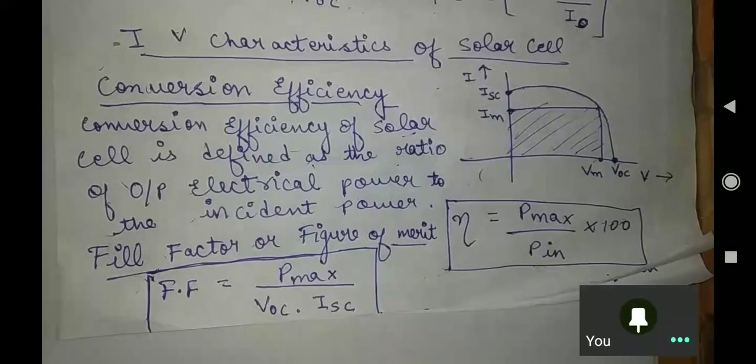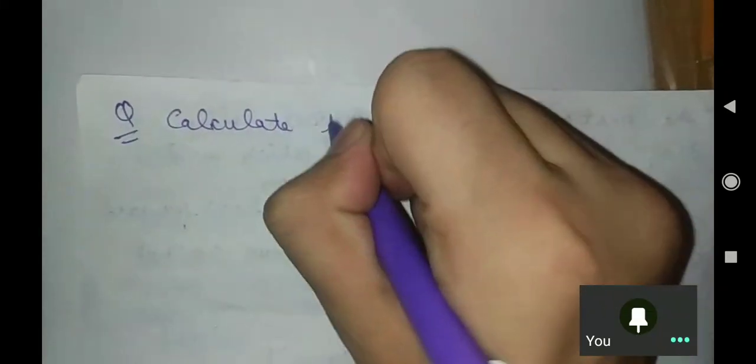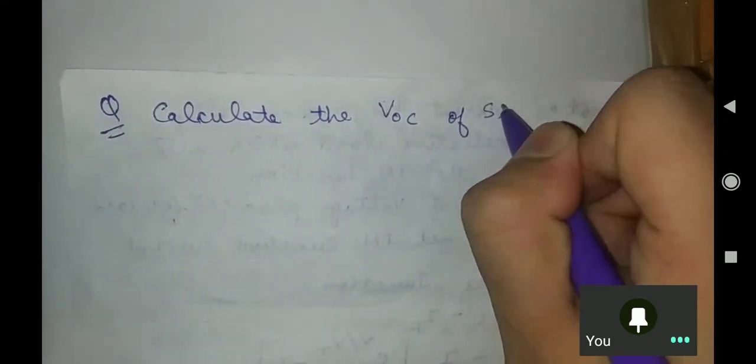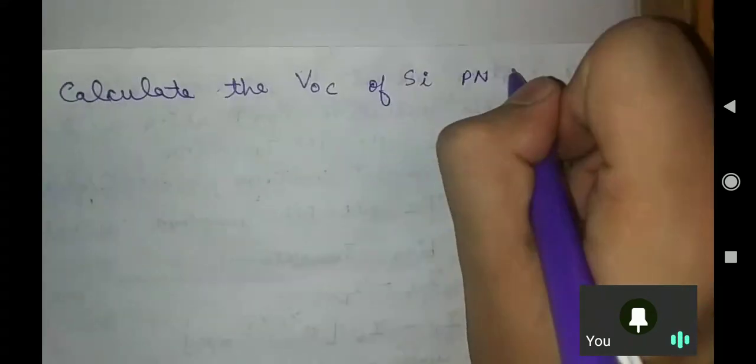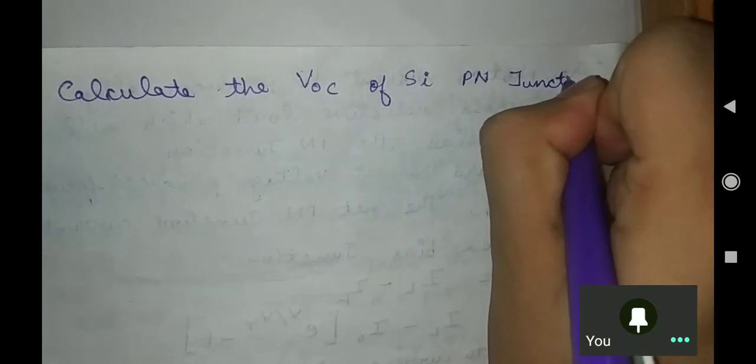I'm writing one question for you. Calculate the VOC of a silicon PN junction solar cell.